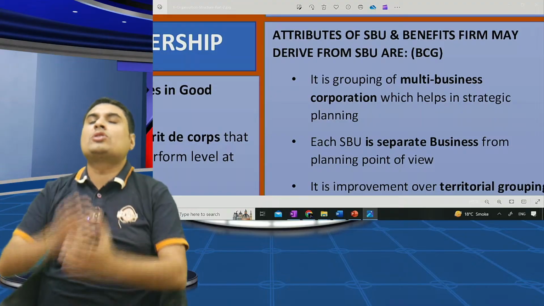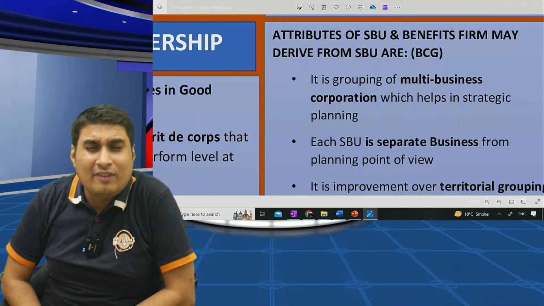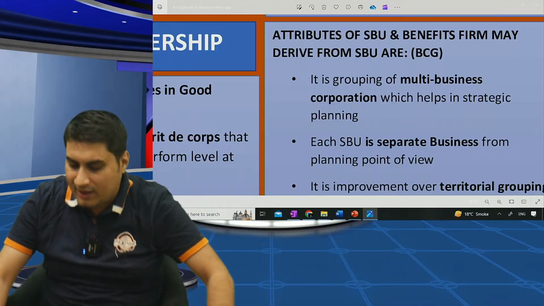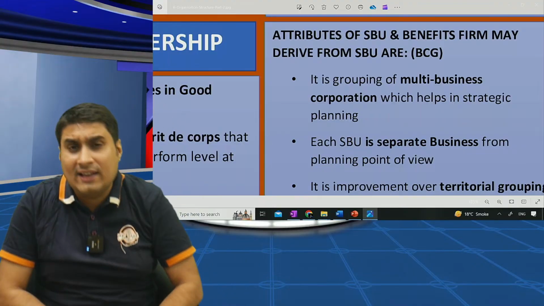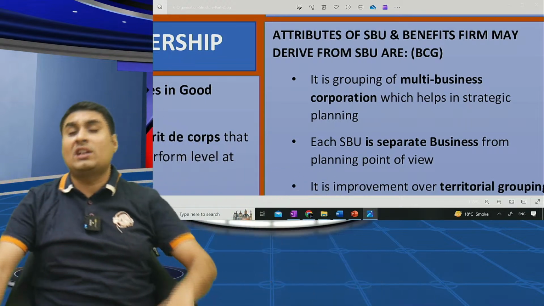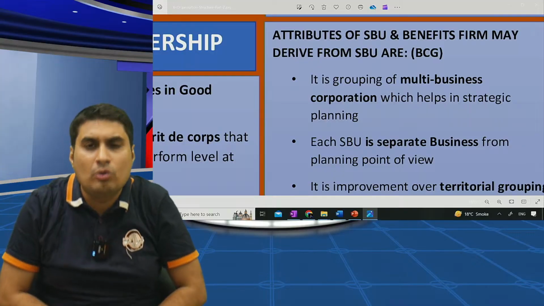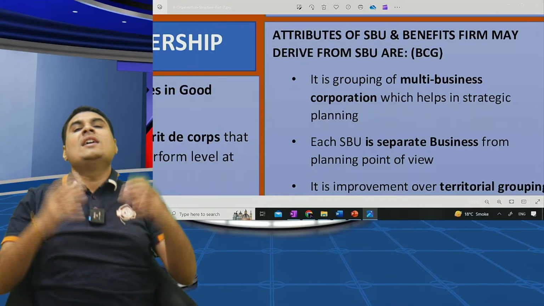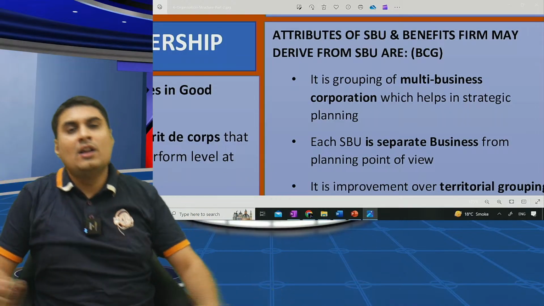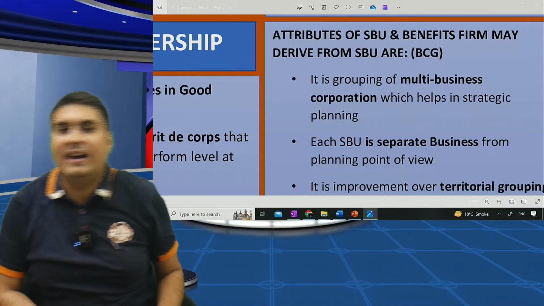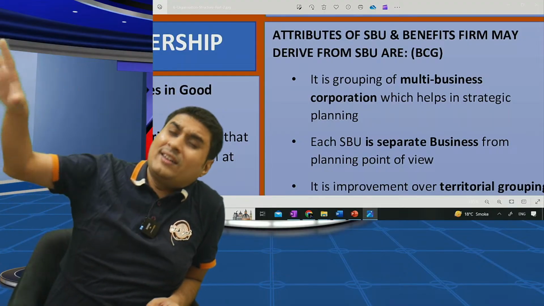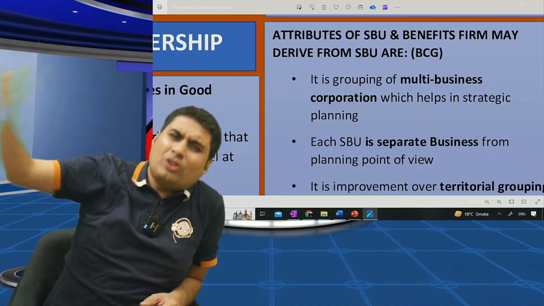Guys, last question. What are the benefits of SBU? Multiple times asked. First of all, quick recap. What is SBU? Strategic Business Unit. A Strategic Business Unit is there when our business is highly diversified. Businesses are so different from each other that all cannot come under one roof. We require SBU. SBU is for those who have multiple businesses, and they are so different. So for each SBU, I will appoint a head. For technology, one head. For steel, another head. For refineries, another head.